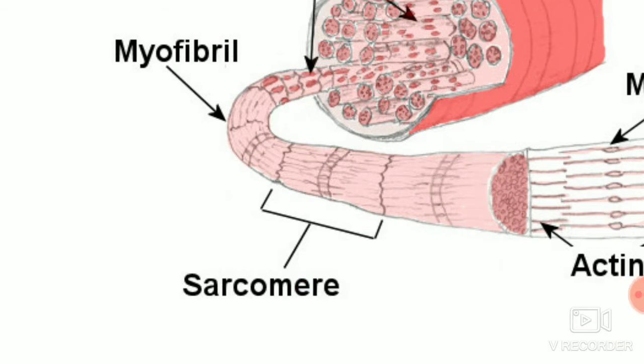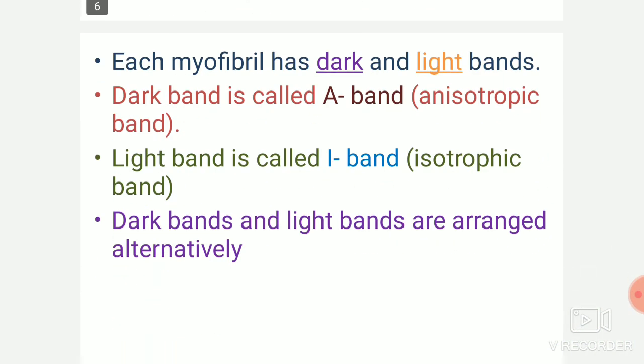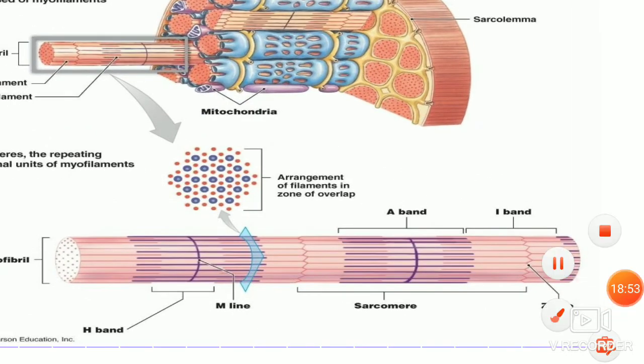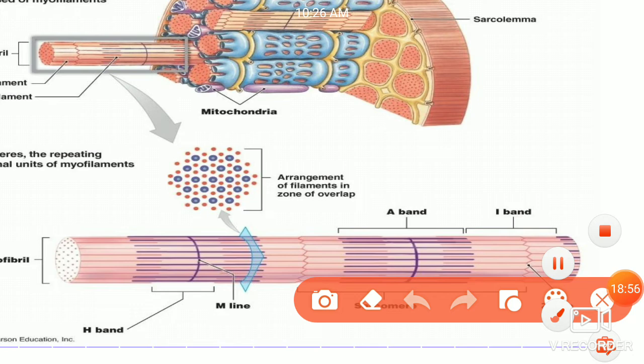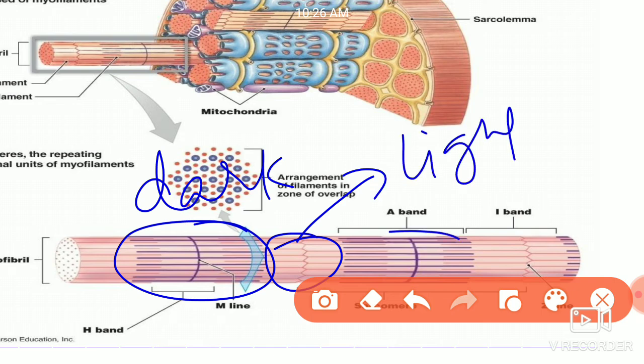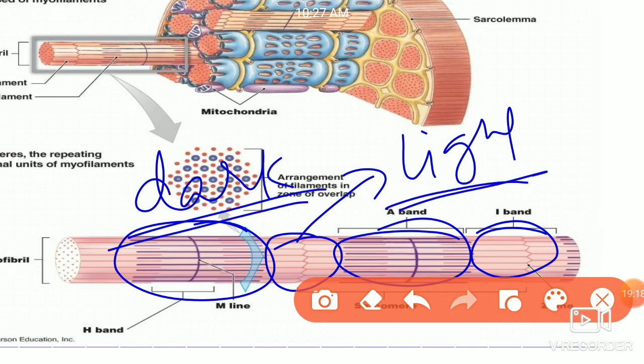So this is a myofibril, which consists of the dark band, then the light band. Again it is a dark band, it is a light band. So the myofibril consists of the dark band and light band.